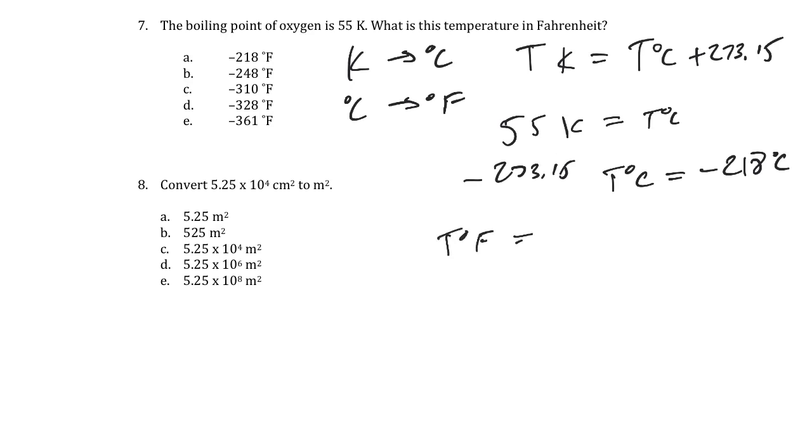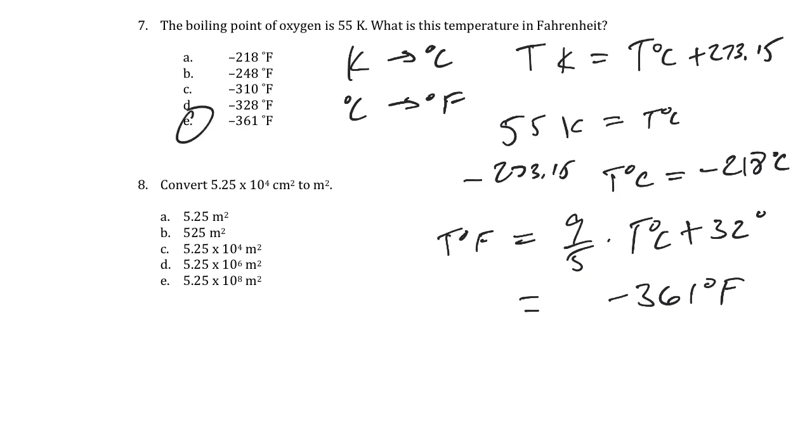Degree F would be equal to 9/5 times the temperature in degree C plus 32 degrees. So that works out to 9 divided by 5 times my answer plus 32, minus 361.